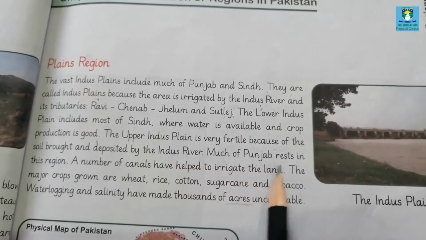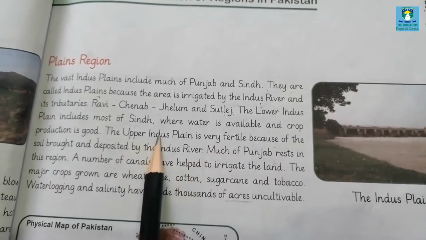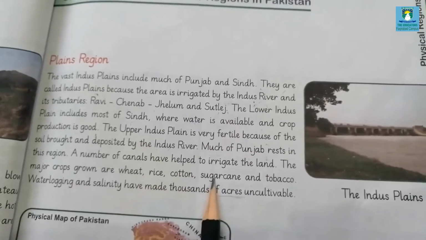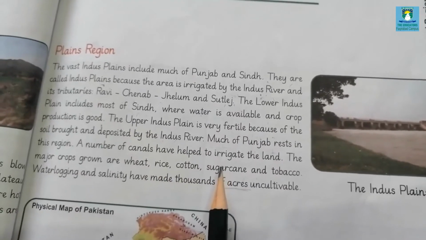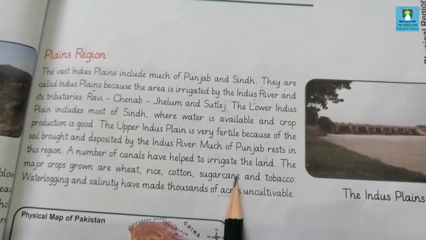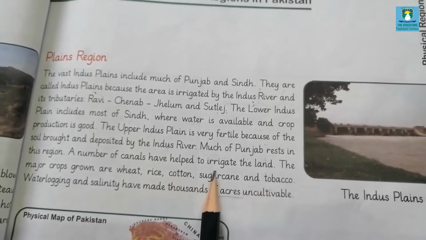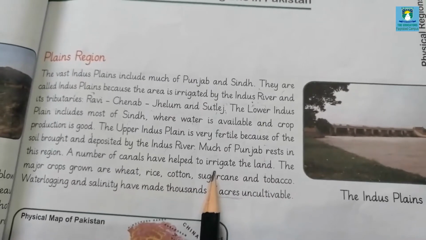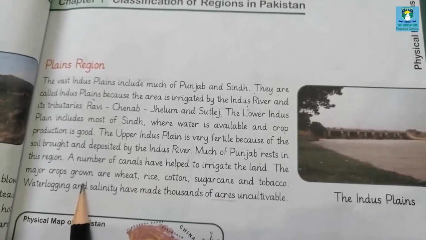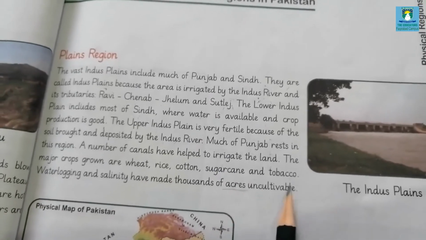Much of the Punjab rests in this region. Means much of the Punjab area is present in the upper Indus plain. A number of canals have helped to irrigate the land. Canals are artificial ways of water transport. These are man-made. So a number of canals have helped the land to be irrigated. Means these canals help supply water to the land. The major crops grown in this plain are wheat, rice, cotton, sugarcane and tobacco.